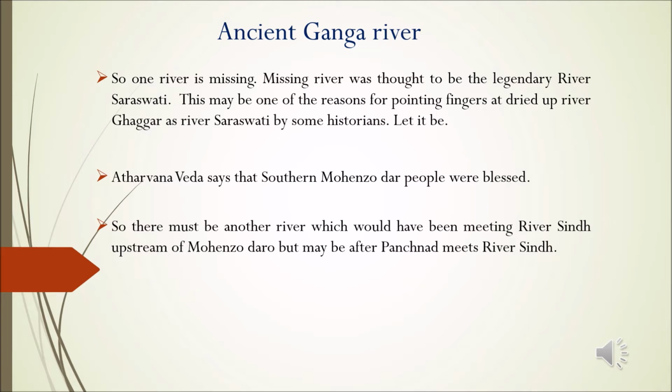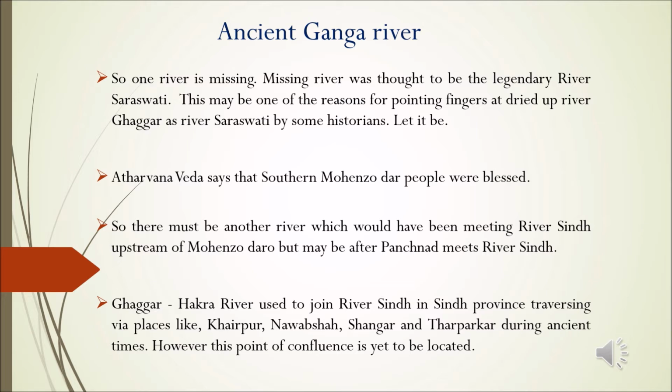So there must be another river which would have been meeting river Sindh upstream of Mohenjo-daro, but maybe after Metankot, where Panjanath meets river Sindh. Interestingly, geologists have discovered that Ghaggar-Hakkara river used to join river Sindh in Sindh province, traversing via places like Khairpur, Nawabshah, Shangar and Tharparkar during ancient times. However, this point of confluence is yet to be located.